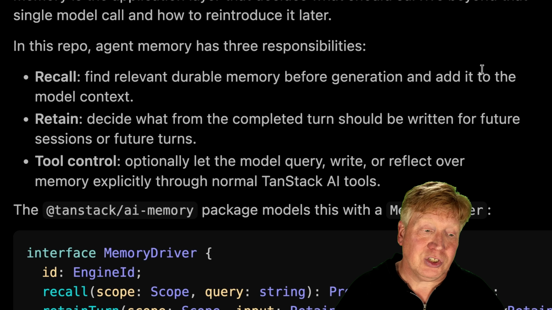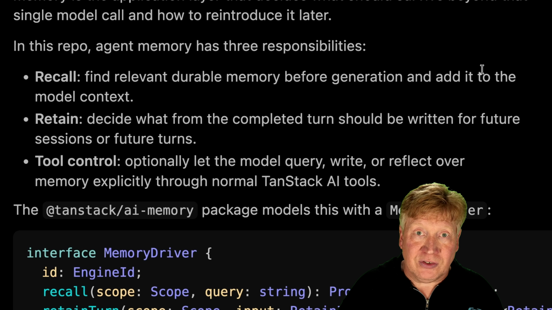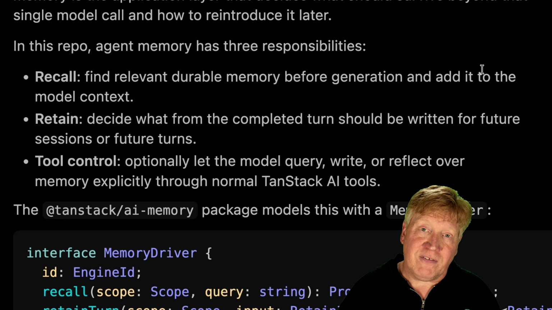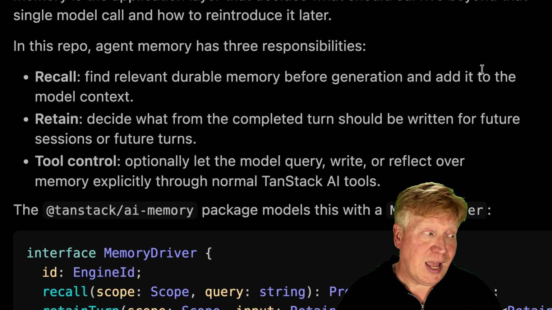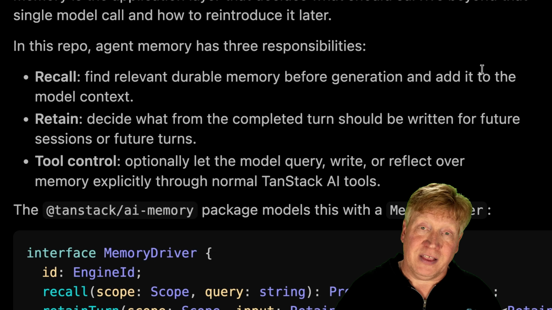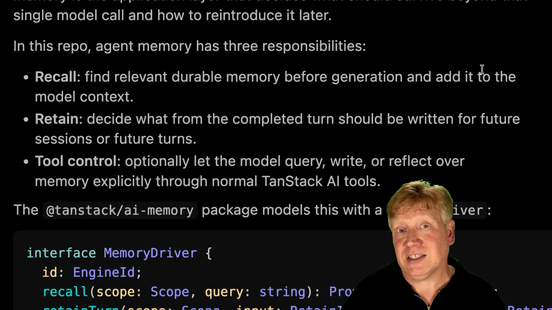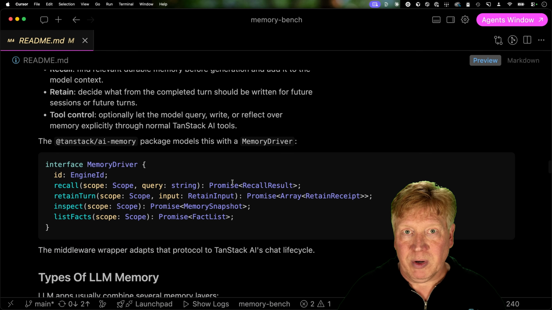And then at the end of the turn, you do a retain where you take the whole chat transcript and then run an LLM over it to extract any facts and store them in the database. And some providers provide tools, and the tools allow an LLM to, ad hoc during the conversation, say, well, that's an interesting thing to remember, and then store or retain facts, and then also recall facts during the conversation. That's all wrapped up in this generic memory provider interface.